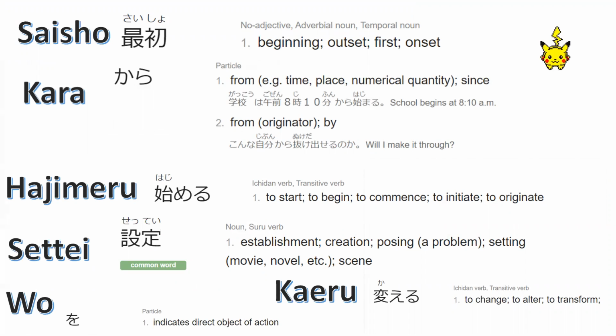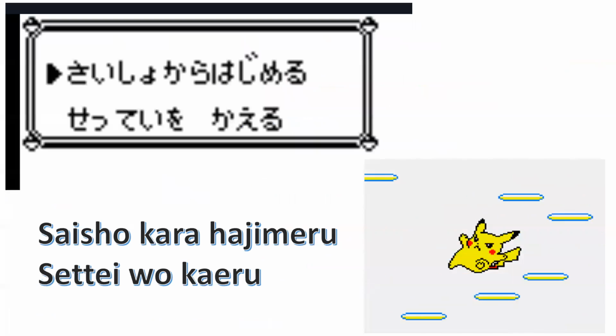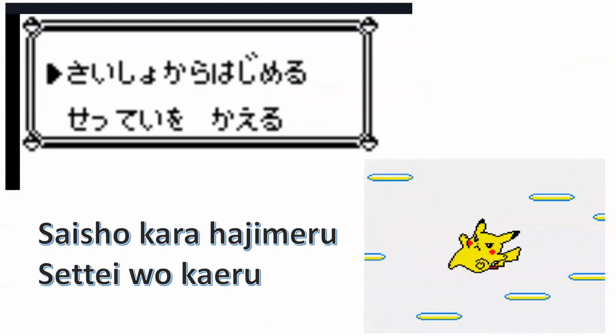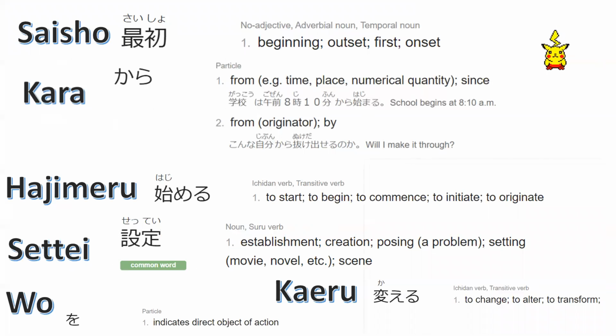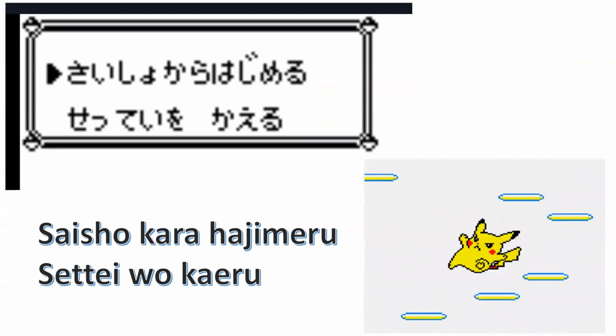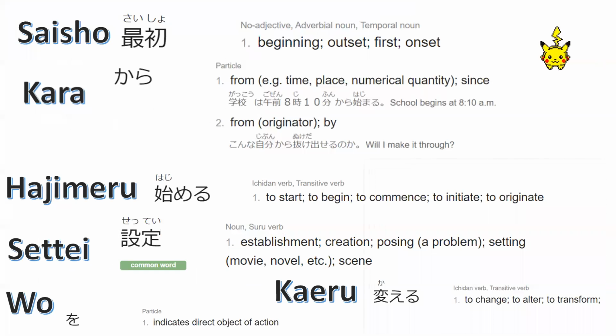First, 最初, meaning beginning. から, it's from. Then 始める means to begin. So 最初から始める is like playing the game, saying to begin a new game.